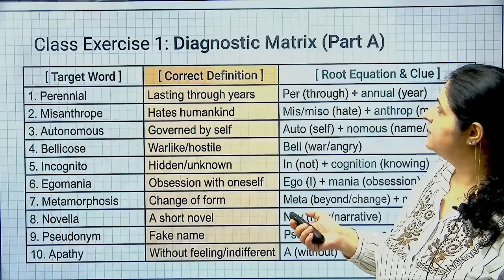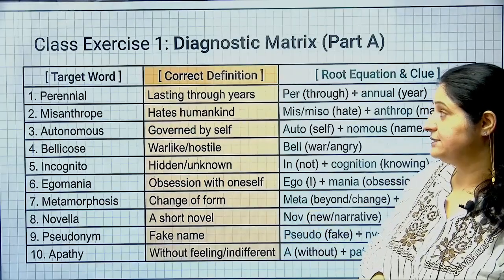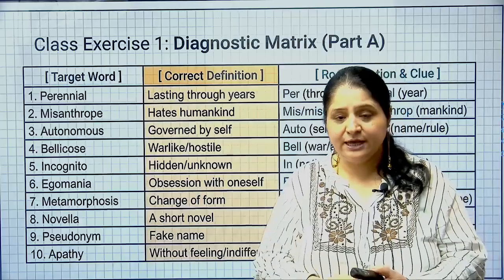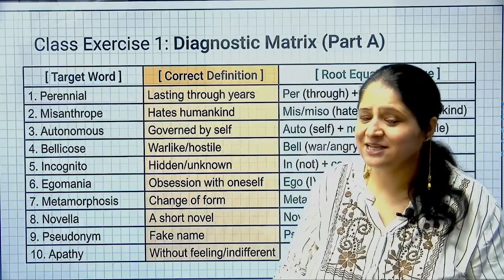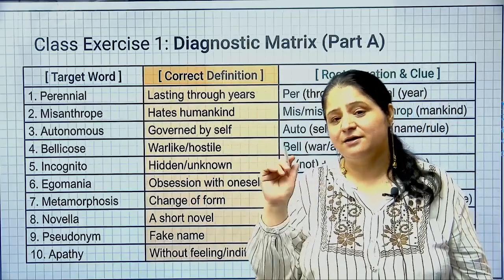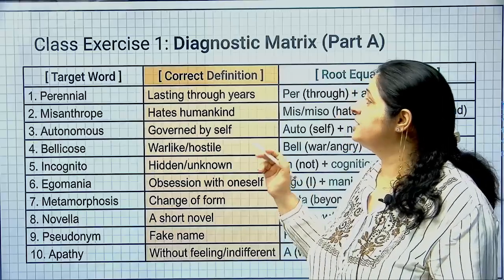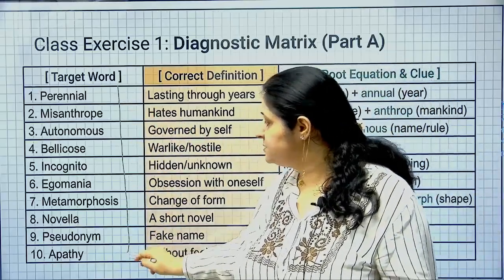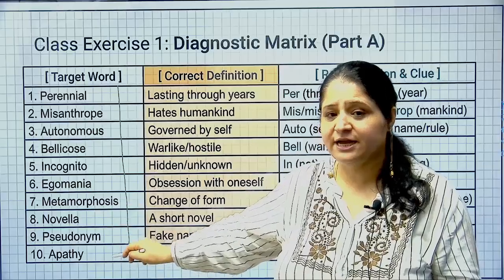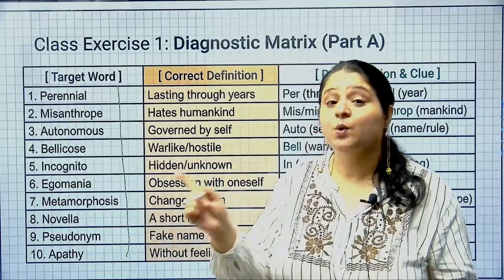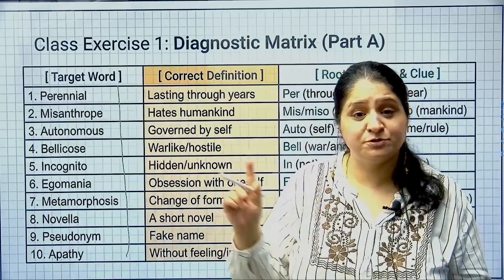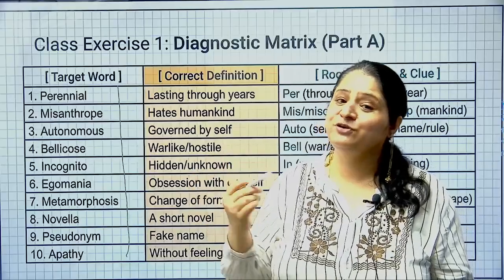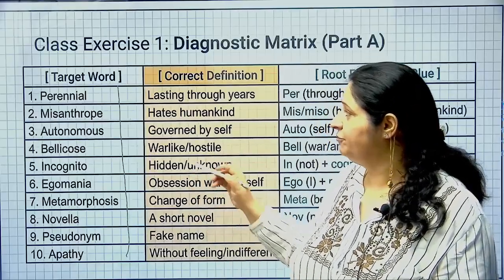चलिए जी, नेक्स्ट स्लाइड में विल टॉक अबाउट द एक्सरसाइज. तो अगर आप स्टूडेंट्स देखेंगे जो हमारा BA1 का फर्स्ट एक्सरसाइज है, फर्स्ट एक्सरसाइज का जो डायरेक्शंस है, द डायरेक्शंस से दैट यू हैव टू फिगर आउट द मीनिंग ऑफ दीज वर्ड्स, the words that are written on the left hand side. You have to figure out the meaning of these words with the help of roots, because we have right now done certain roots. So with the help of those roots you have to figure out the meaning of these words.